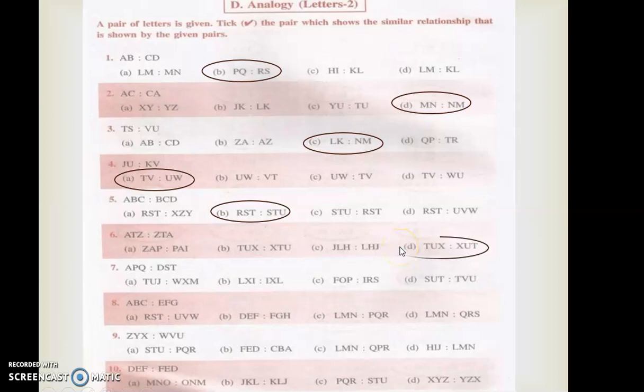So TUX and XUT will be the answer, correct? So the next one, APQDST. Likewise, you have to check all these three, four. That means check all the four and identify by your own. It will be very easy only. You have to identify what is the difference and what is the similarity between these two letters. After that, it will be easy for us to identify.